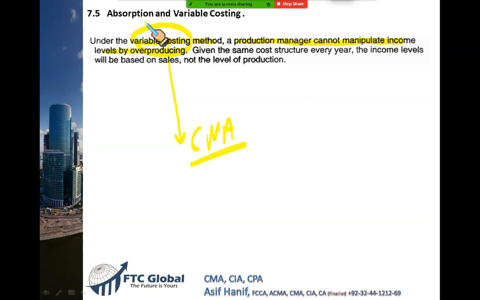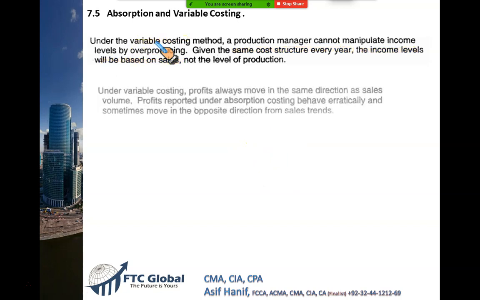But for management accountants, for CMAs, we will love variable costing, because in variable costing, profit cannot be manipulated. The basic idea is that given the same cost structure every year, the income levels will be based upon sales under variable costing. Whenever sales go up, your profit goes up. Sales fall, profit falls. That's why variable costing is a very good method for performance evaluation. Under variable costing, profits always move in the same direction as sales.